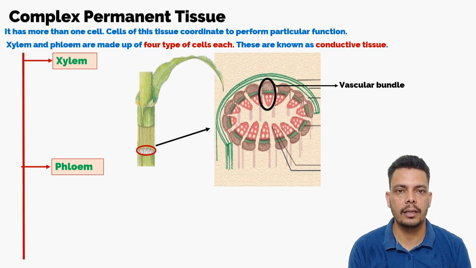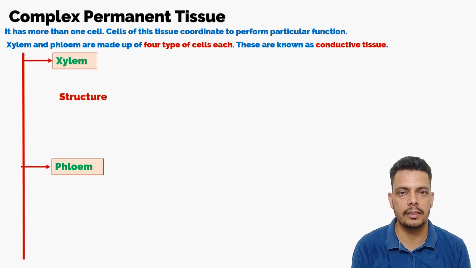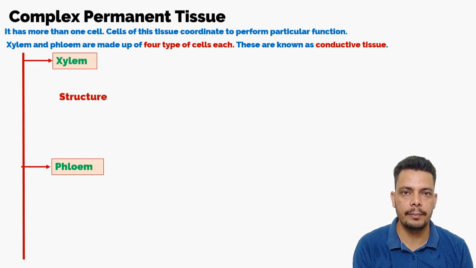In conductive tissue, there is more than one type of cell, and they coordinate with each other and perform one function, as we take the example of xylem. In the xylem and phloem, you need to understand there are two types of tissues whose names are almost common. We will discuss it there: xylem parenchyma, phloem parenchyma, xylem fiber, phloem fiber. So these are the names you can take from there. We will be discussing them later.